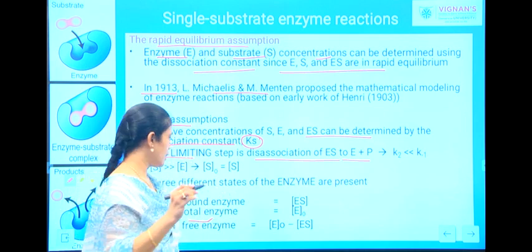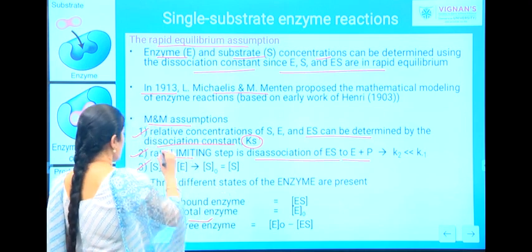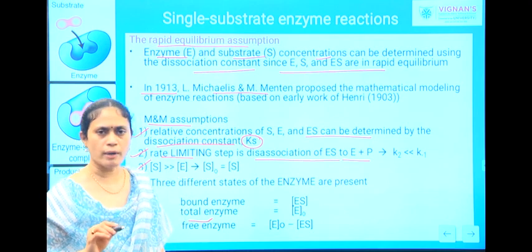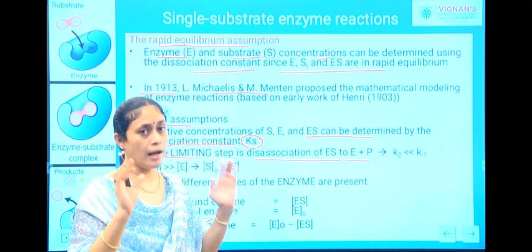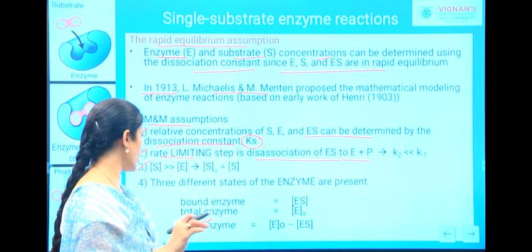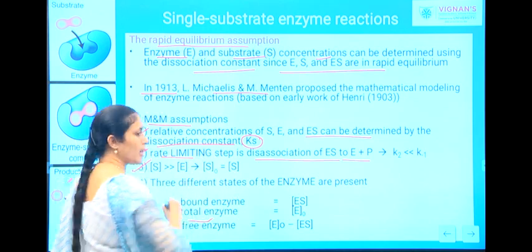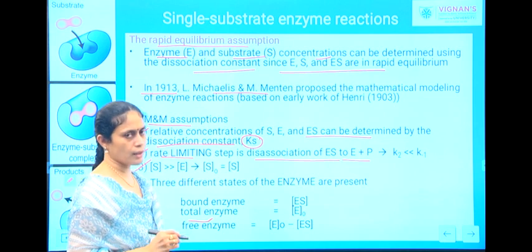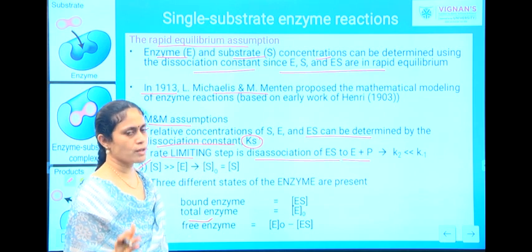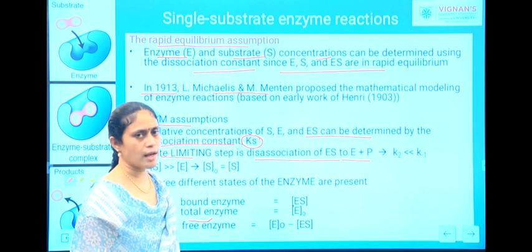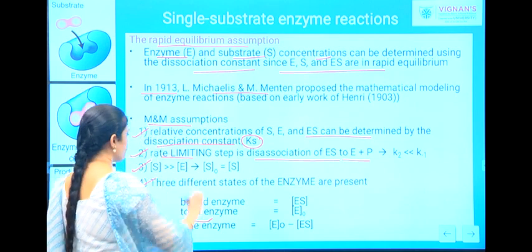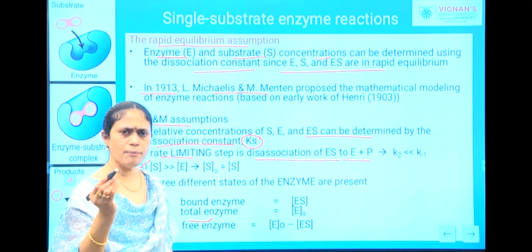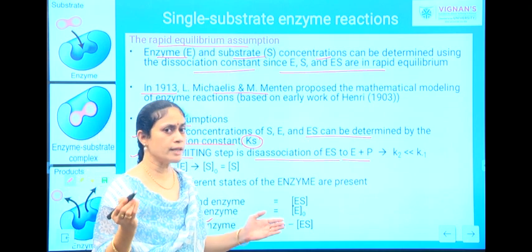So the step which leads towards enzyme and product formation from enzyme substrate complex is determined as the rate limiting step. Along with that, what is the important consideration we are making? We are taking the concentration of substrate to be higher when compared to the concentration of your enzyme. This is a very important assumption. And the enzyme may be available in three different forms.